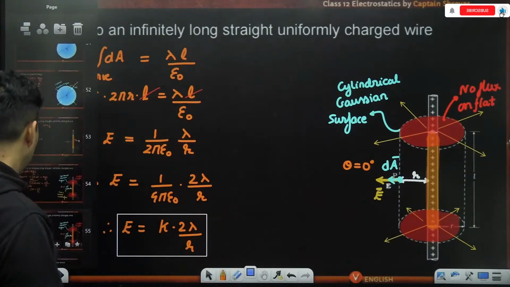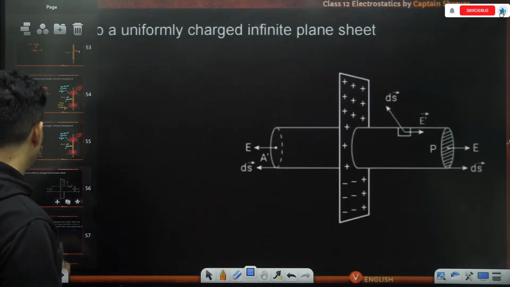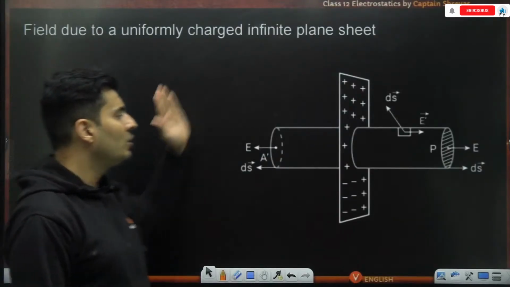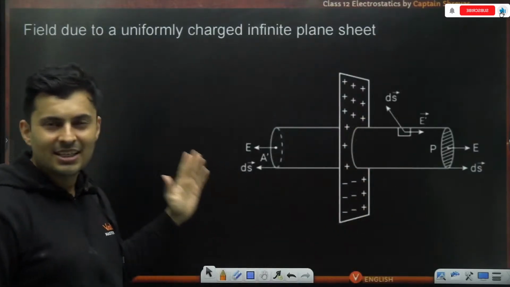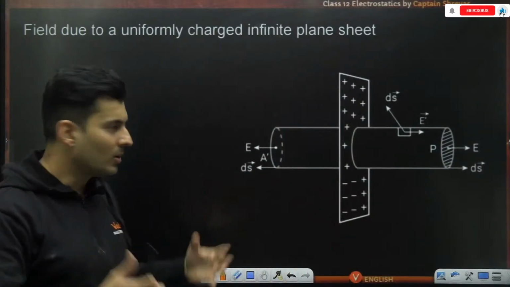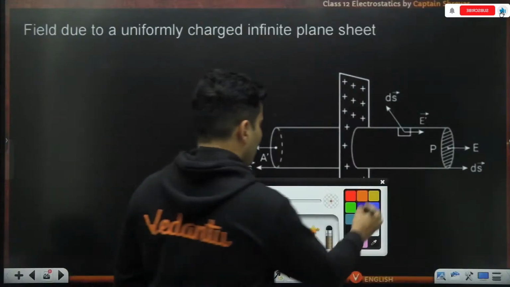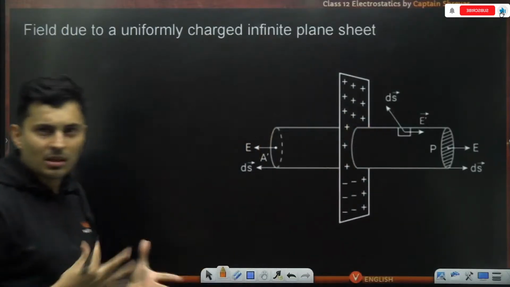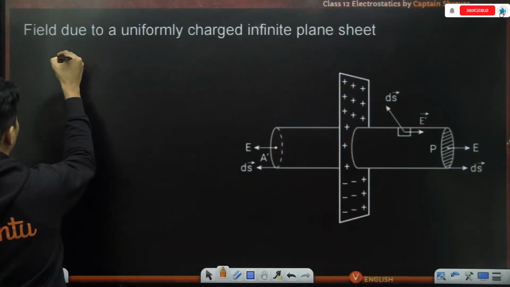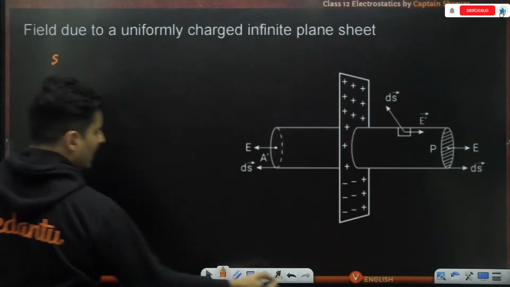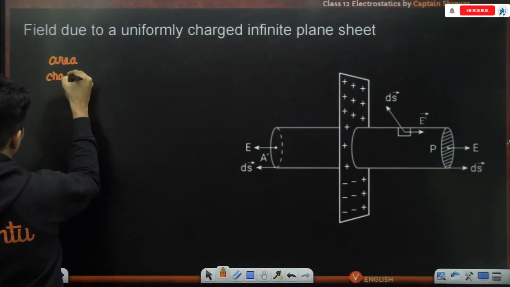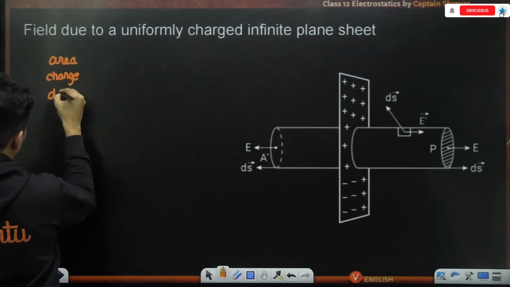All right. So moving on to the next kind of question, which is the field due to a uniform charge sheet. If you have a long sheet, how will the field due to it look? First of all, the parameter to define the quantity of charge present on the sheet is called the area charge density.